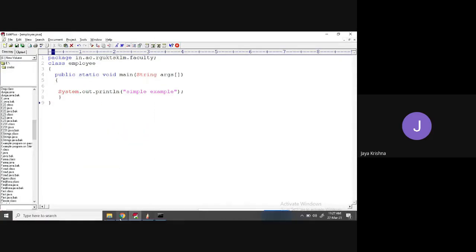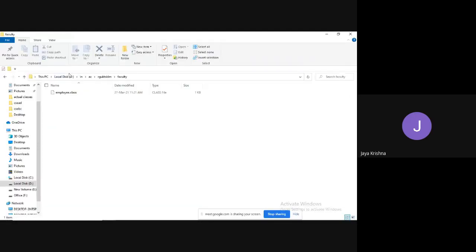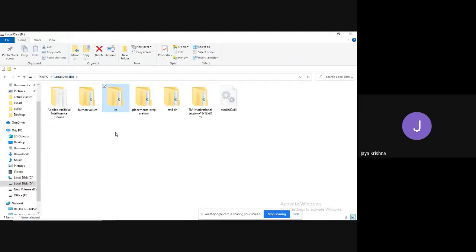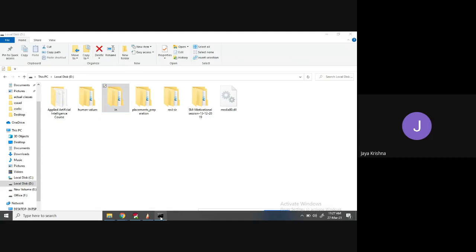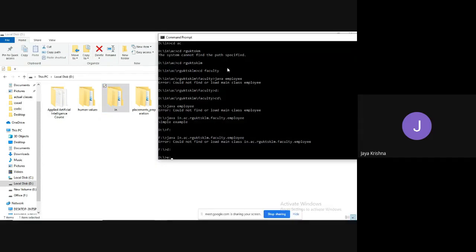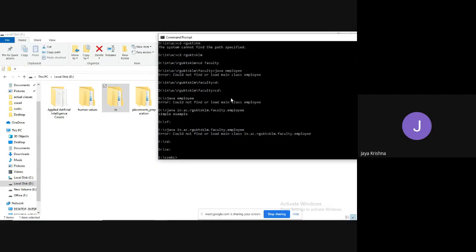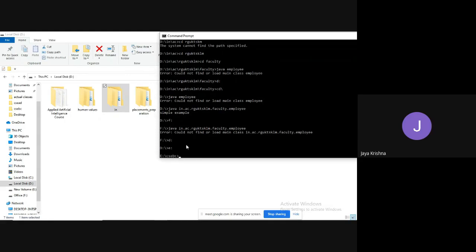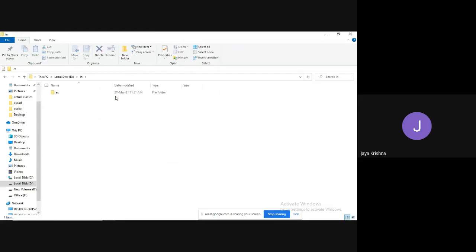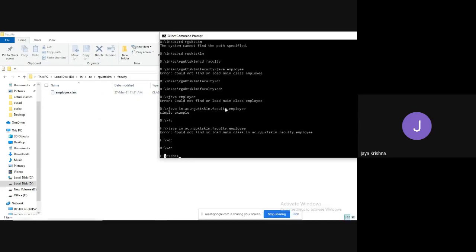First, let me delete once again the folder which has been created. No need, right? Only it is in E drive, right? Now what I'm going to do is go to E drive only. See, observe, I am in E drive only, E drive CSC BC only. But I want to execute the file which is available in D drive in AC, Arjukit SKLM faculty. Now what I will do is set the class path for that folder.